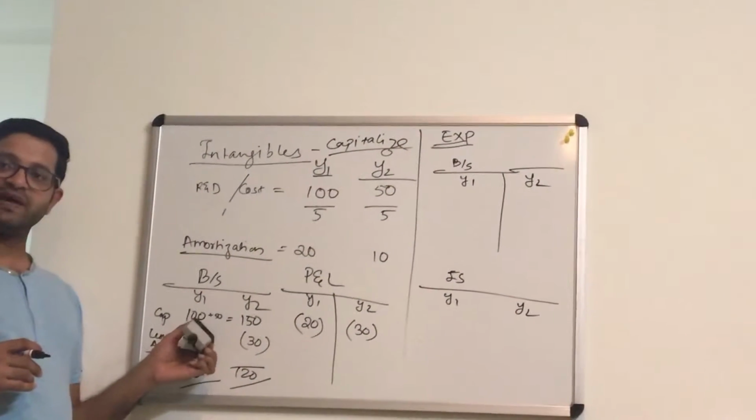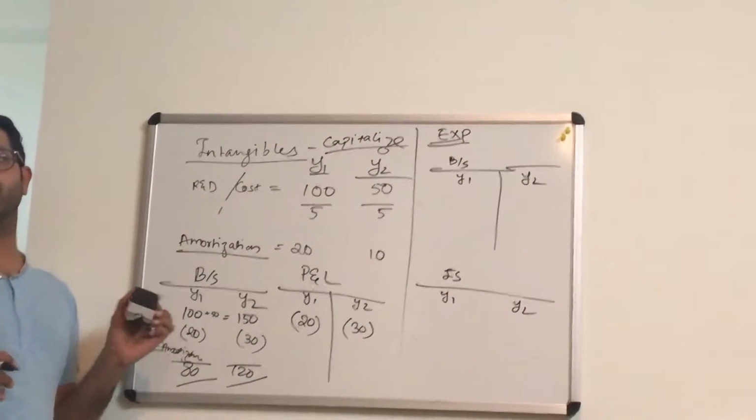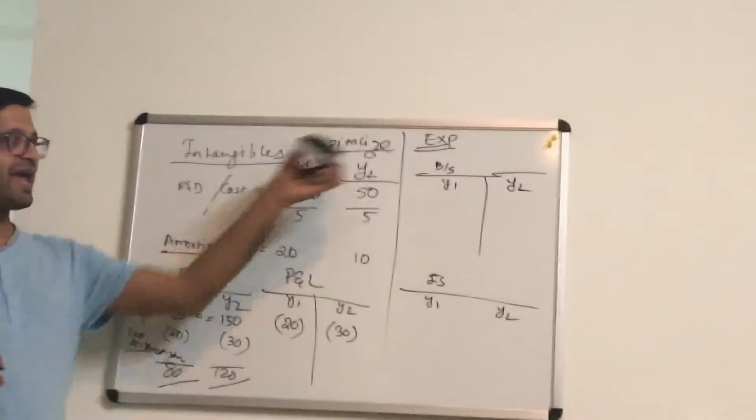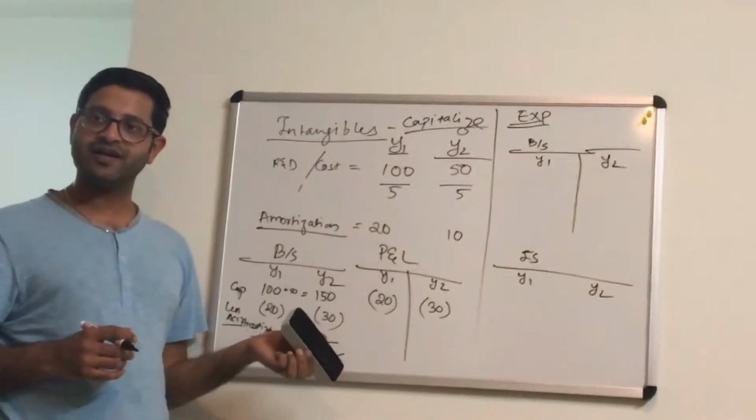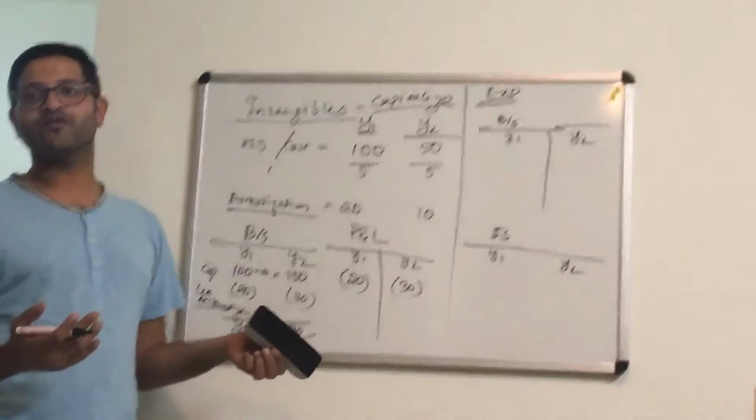I have been given this balance sheet, and if I had to redraw a balance sheet by expensing it, then what will happen? My total assets would go down, right? Yes, in the new balance sheet. Correct. That's what we are talking about.